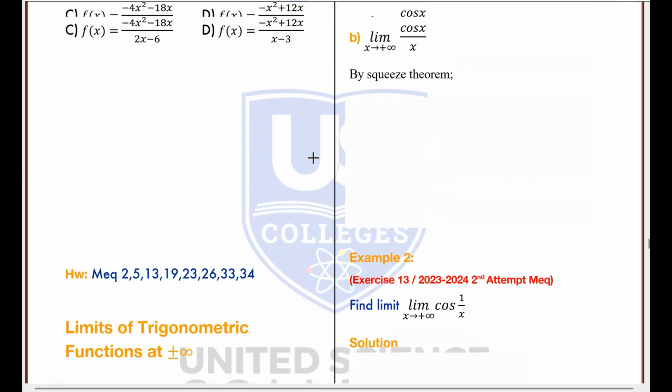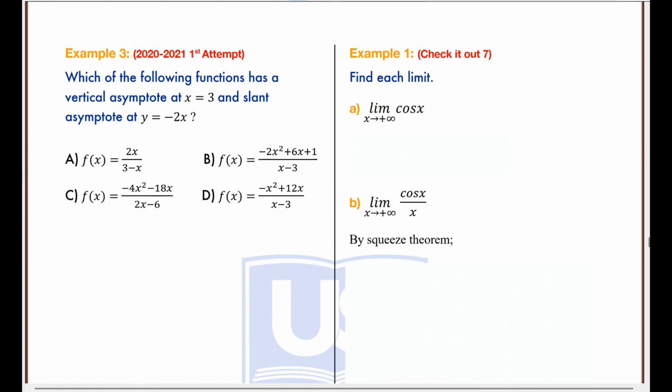So let's take a look at questions. First question, check it out. 7. Find each limit. Limit as x approaches positive infinity of cosine x. When you insert infinity for x in the function, you are going to have oscillating behavior, so limit does not exist. Oscillating behavior. Second situation, limit as x approaches infinity of cosine x over x is equal to 0 by using squeeze theorem.